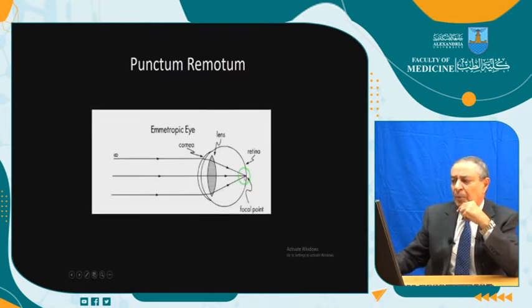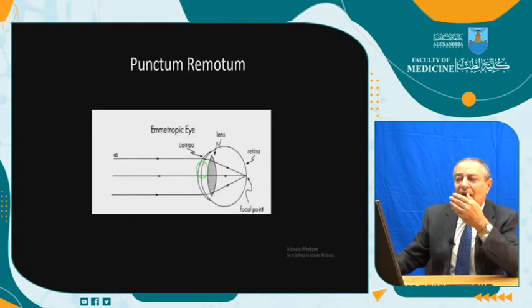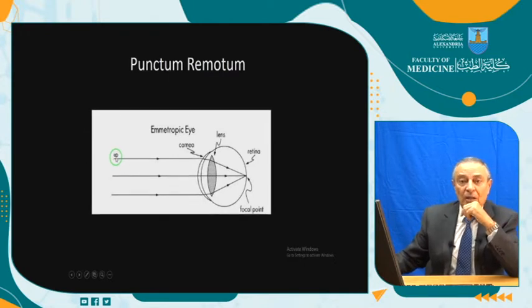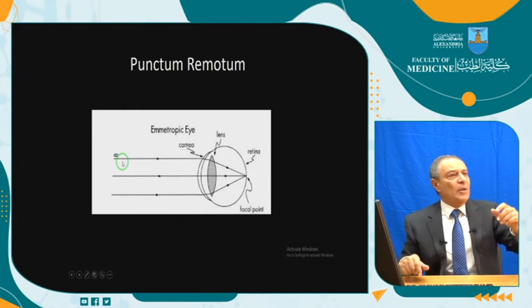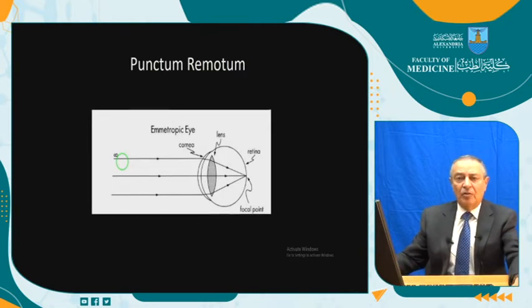Meaning what? Get a point on the retina, let it go out through this dioptric system. The dioptric system is the system through which the light will pass. And let us see where it will go. We have what we call reciprocity of the light, meaning that light coming from infinity focuses on this point. If you have the light originating from this point, it will go outside this dioptric system at infinity. Infinity is the punctum remotum of the emmetropic eye. That's why when we see away, we can see the aeroplane, the ship, anything far away.